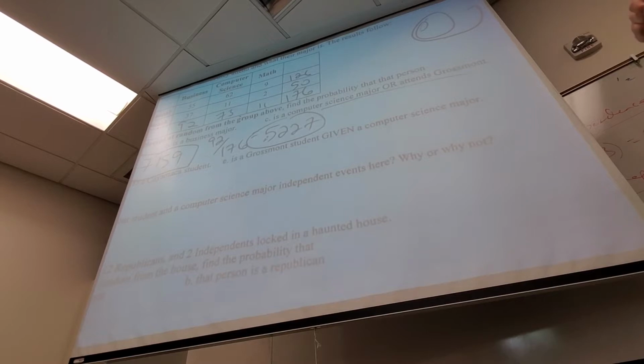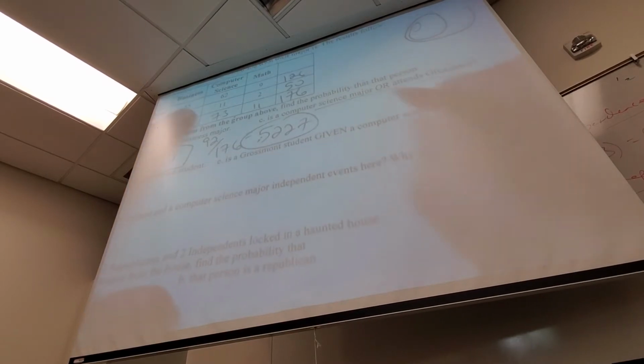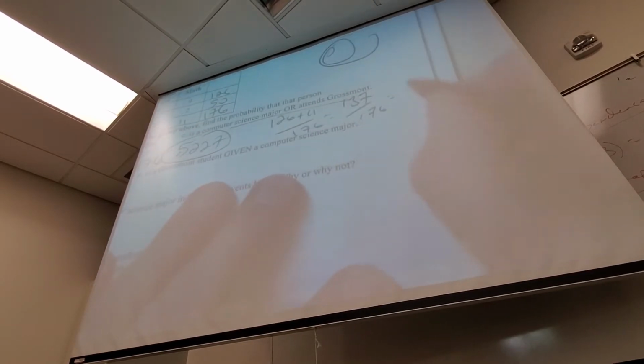If I can count all the situations, I don't have to use a formula. I could do whatever makes sense in that situation. There's a problem on here that we have to use a formula for, so we'll get there. 137 out of 176 is 0.7784.